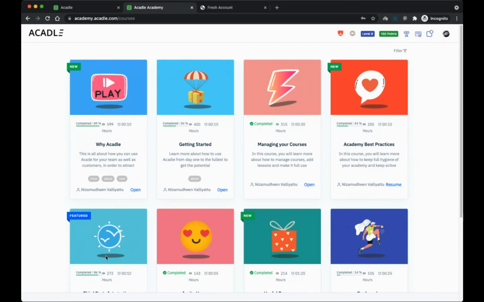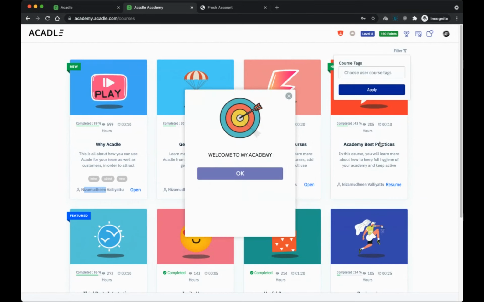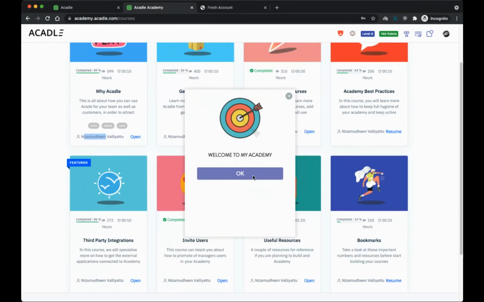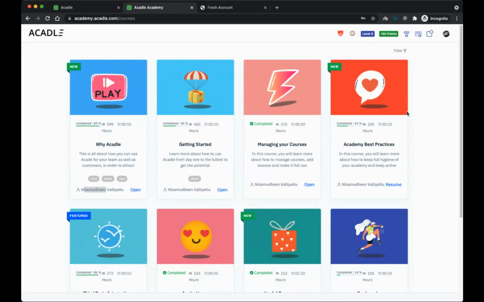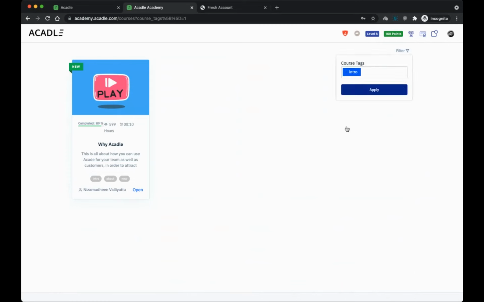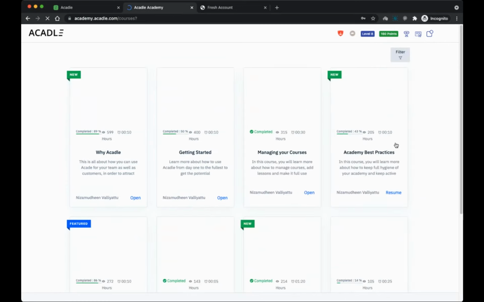You can see there is an author's name here, and I can filter by a particular tag, as you see here. This is another interesting use case. If you have tools like Tooltip or ConvertBox, and you want to automatically show some pop-ups based on some actions, you can use third-party tools for that.